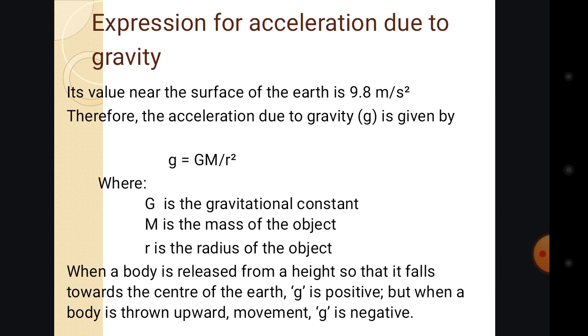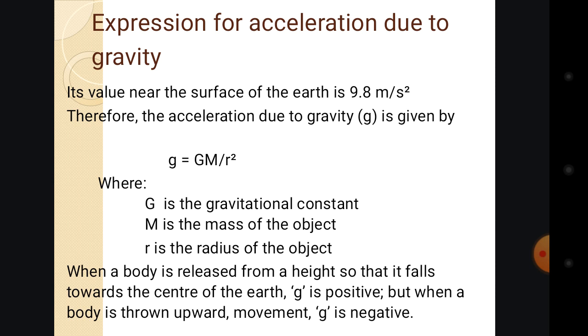So when a body is released from a height so that it falls towards the center of the earth, g is positive. So you see, as it is coming towards the center of the earth, the g is positive. But when a body is thrown upward, g is negative. If you throw something upward, straight into the sky, you are going against the acceleration due to gravity, against the gravitational field or the gravitational force, because you are trying to go up.